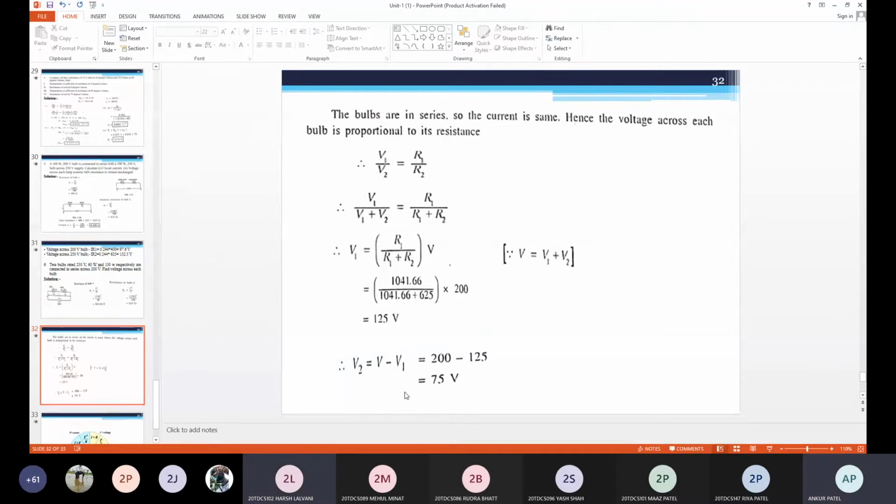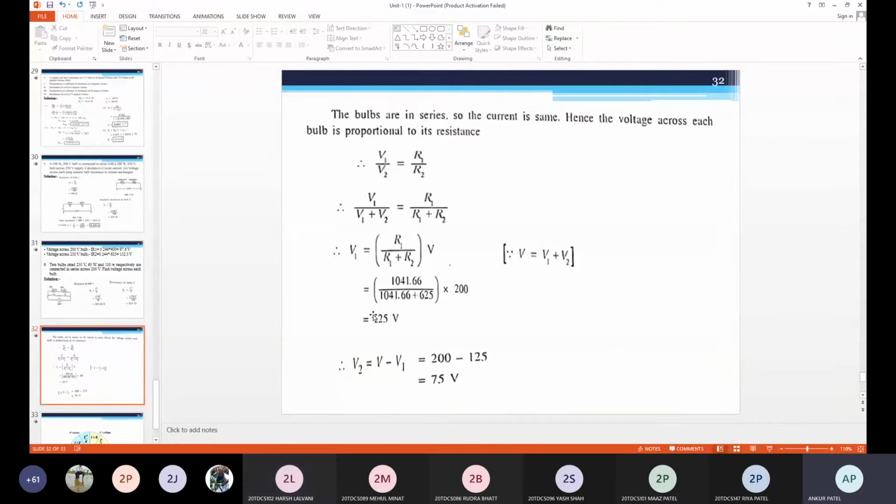133.33. Or can anyone tell me first the voltage across the resistor in series? 130 volt. Voltage across the resistor is 130 volt. We know the equation V is equal to V1 plus V2. So here V is equal to V1, that is the voltage across the lamp, plus V2, that is the voltage across the resistor. Okay. So V2 is equal to V minus V1. So 130 volt is the voltage across the resistor.